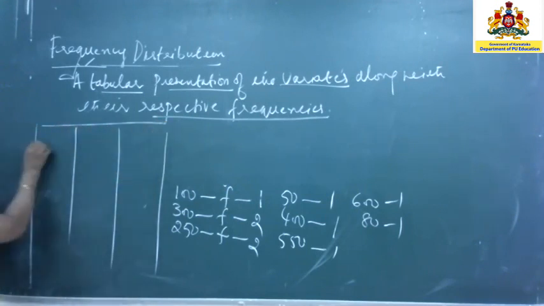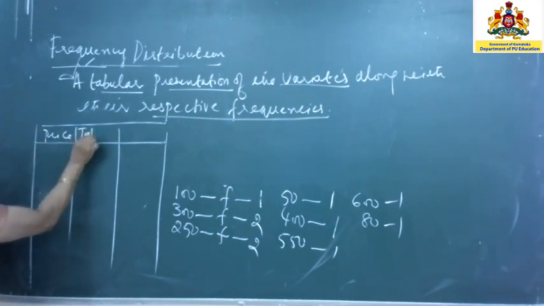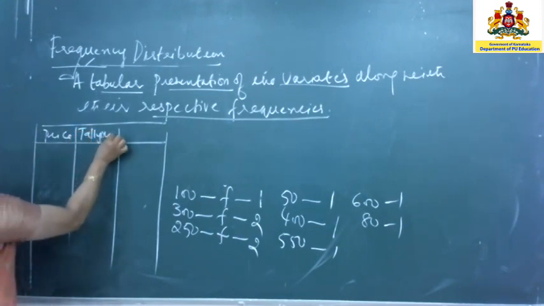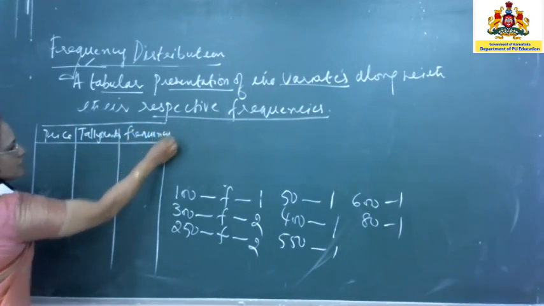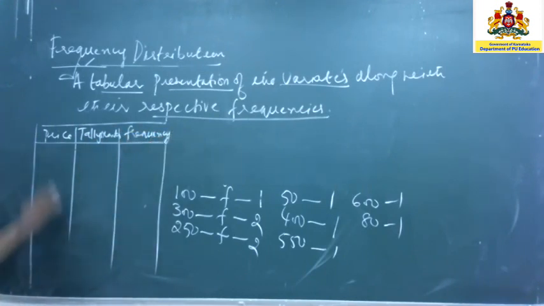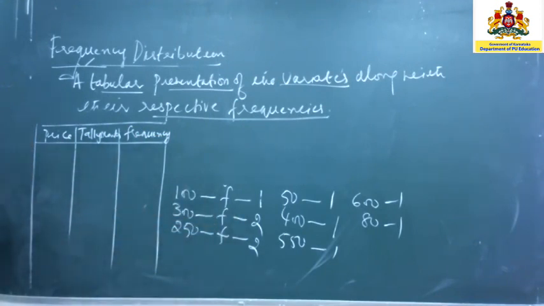In the first column, you will write the variable. What is the variable here? This was your price. Next, you have tally marks. Then the next column is the frequency. Understood? Now, what were the price numbers you had? You have 100, 300. You can write them in the form of an array. I told you it should be written in ascending order.